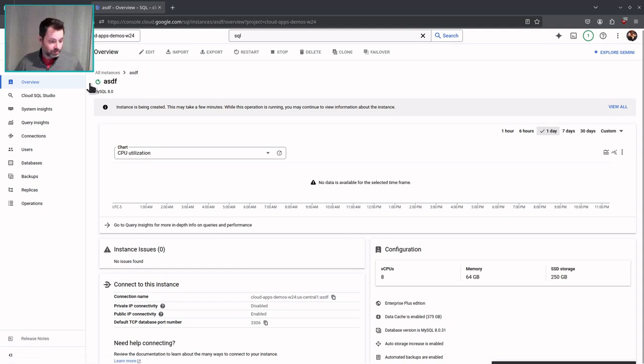Okay, so I'm going to delete this once it spins up because it's got to finish creating before you can do anything with it. But other than that, good luck and have fun with local SQL.